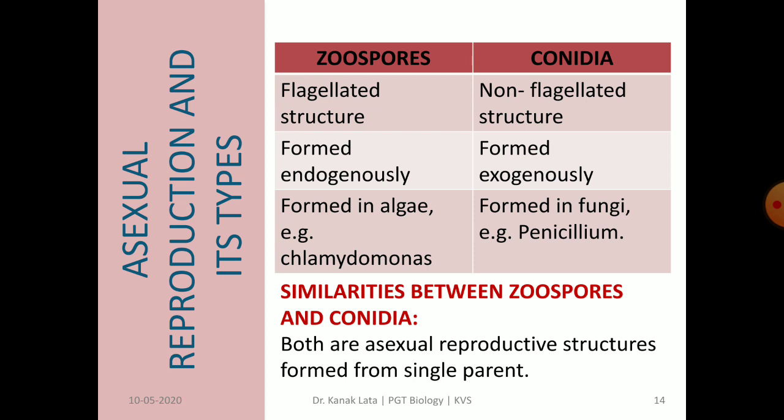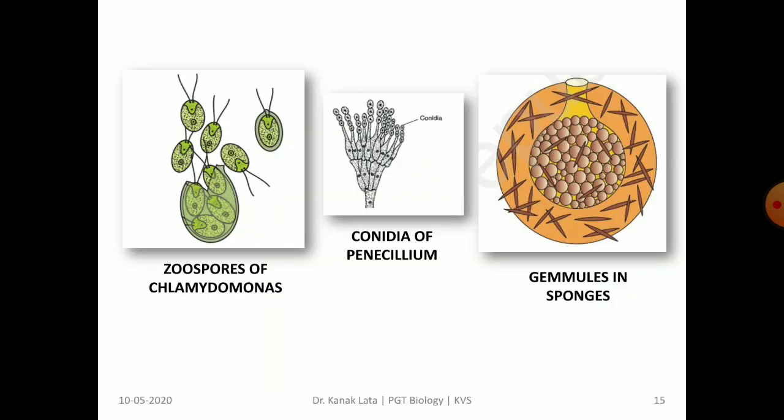So what are the similarities? Both conidia and zoospores are asexual reproductive structures and are formed from a single individual. In this figure, it is shown the zoospore of Chlamydomonas, conidia of Penicillium, and gemmules in sponges.